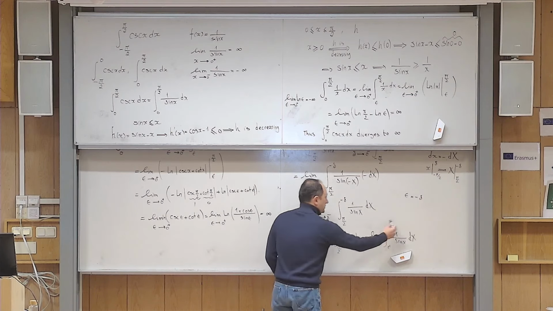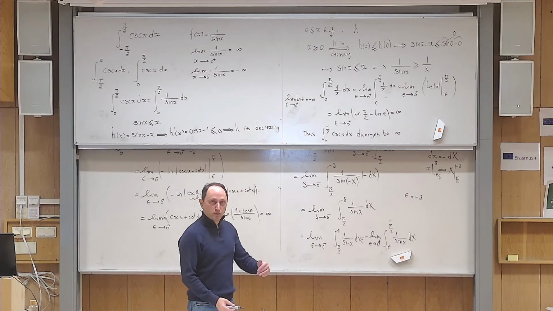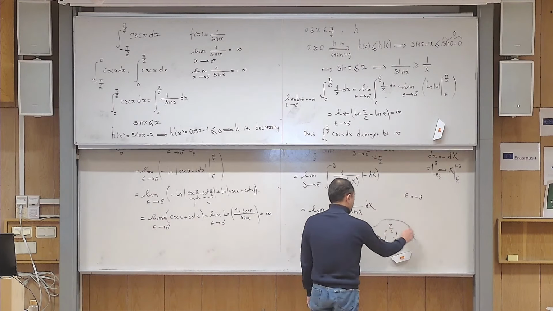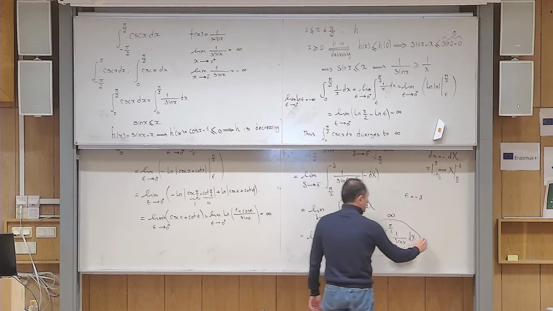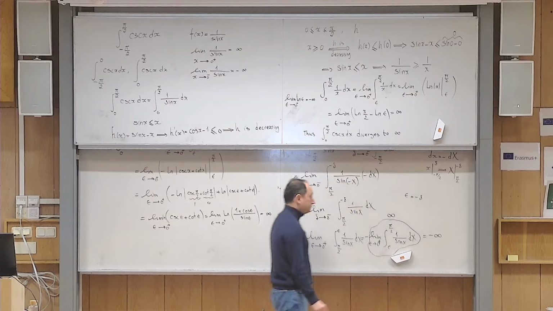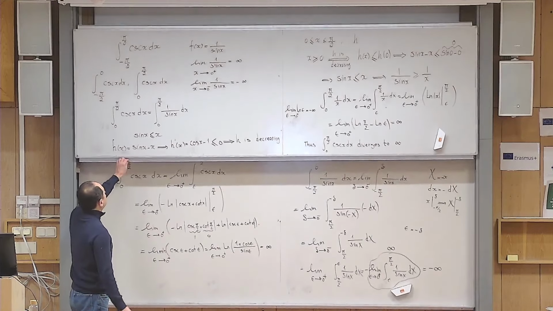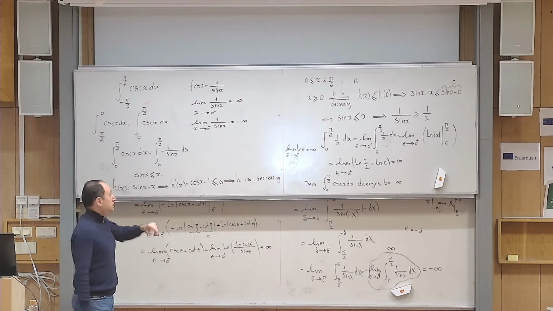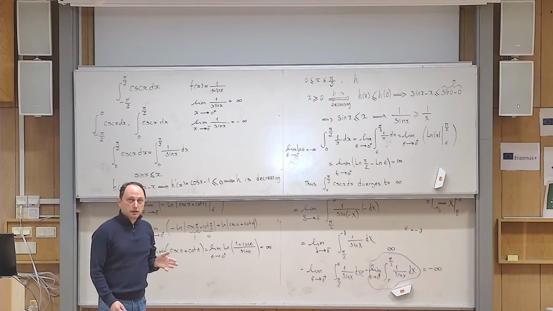But of course, this is exactly that integral. The only difference is that little x is replaced by capital X now. So we know that this limit is infinity. There is a minus sign here, so it becomes minus infinity. So this means that this part of the integral diverges to plus infinity. This part of the integral diverges to minus infinity.